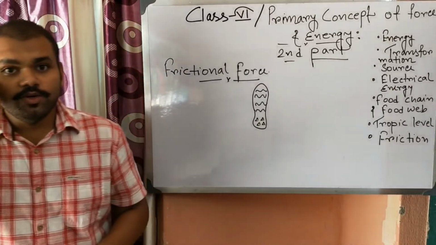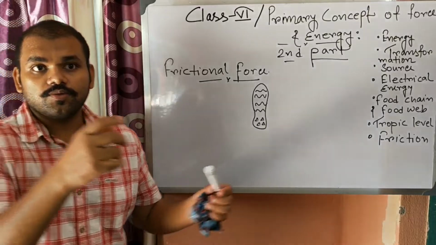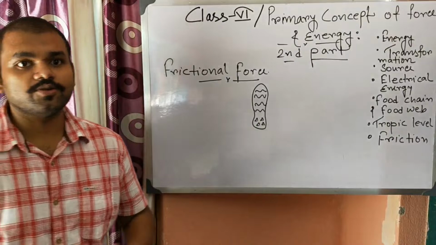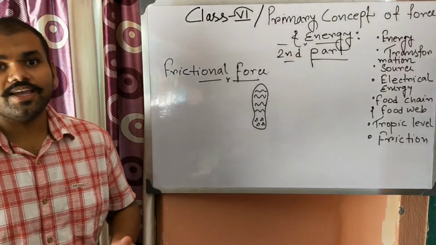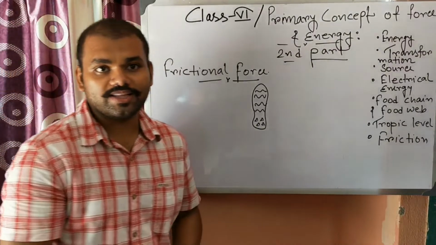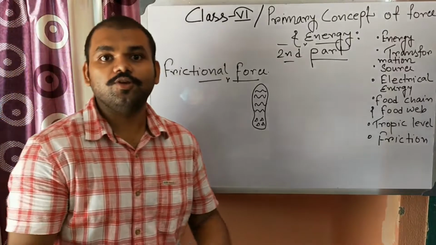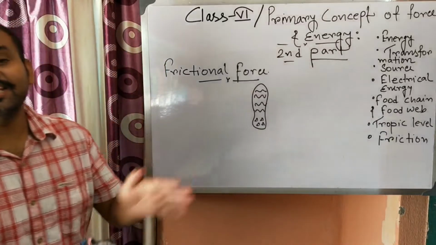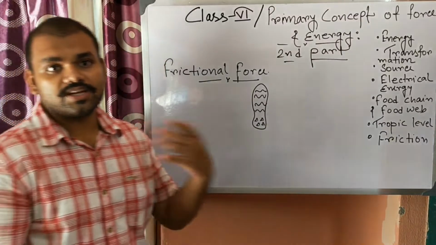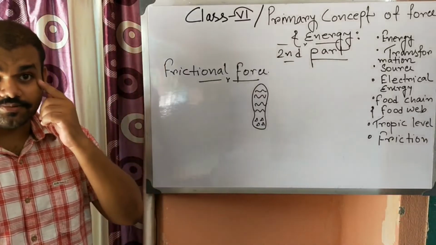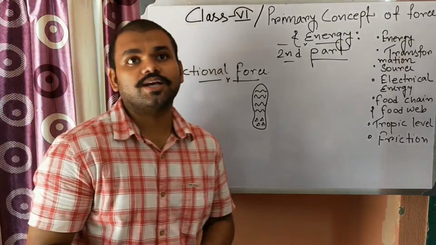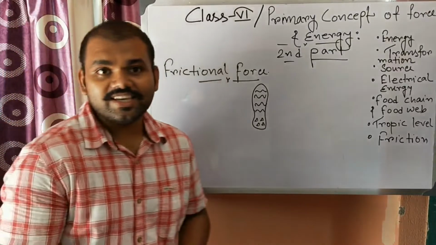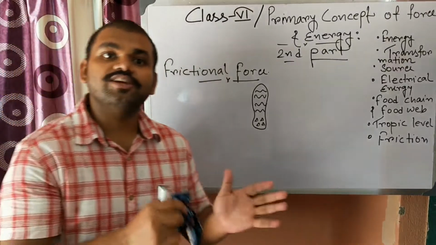Suppose you are a dancer and you need to dance on a particular floor. Okay, so you can dance easily, but if I put some amount of soap water there and ask you to dance, will you be able to dance? No, you will not. You will slip. Why? Because it reduces the friction. So sometimes friction helps us, sometimes friction doesn't help us. When friction helps us, for example, in walking, in writing, in lighting a fire, friction helps us.